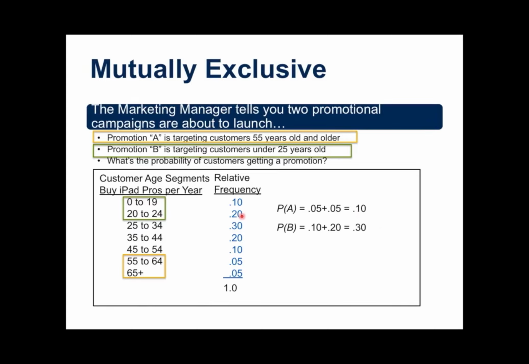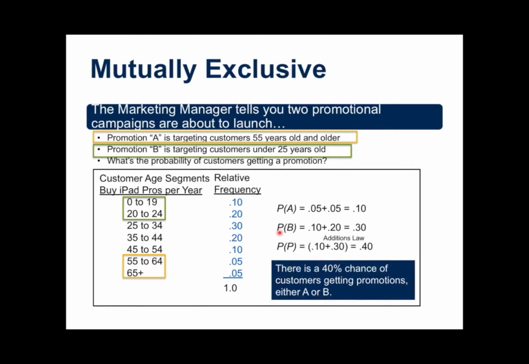So we start with the segment of 0.10 and 0.20 for probability B and A, the respective 0.05 and 0.05. And then using the addition law, we can just add that up and say the probability of a promotion reaching those segments is the 0.10 and 0.30, so a 40% chance.